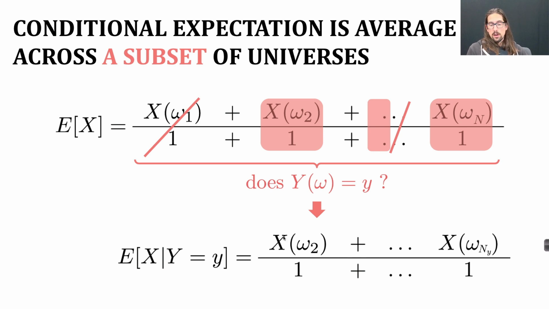So I'm bringing this down here, and what I'm left with is a total number of ones equal to n sub y. So this is the number of people that were born in this country. And on the top, I have the sum of all their ages. So what is this? This is exactly the population average age just among the people who live in this particular country. And the way we write that is like this.